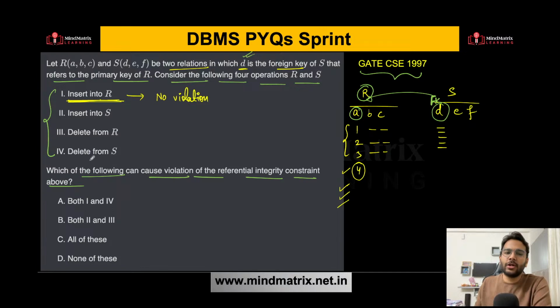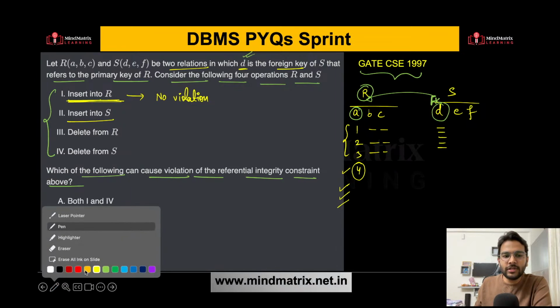No violation at all. Right? So you can easily insert. There will be no violation, or it cannot cause violation basically. What about second statement? Insert into S. Now this is very important. Insert into S. Carefully say this.